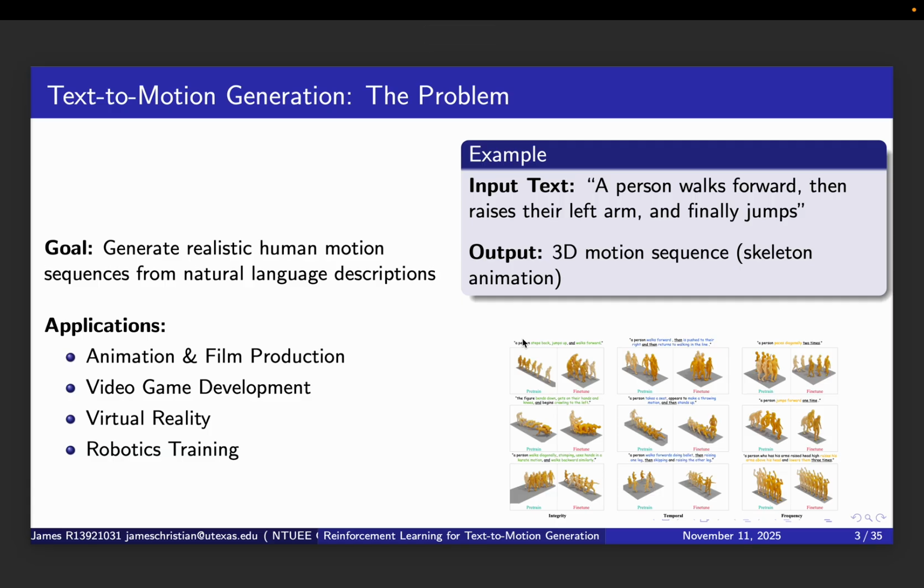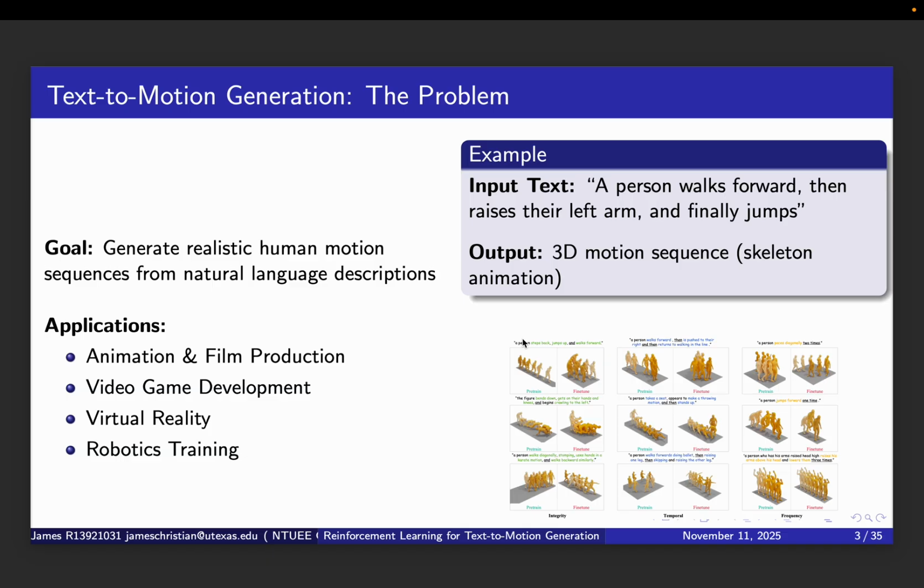So what exactly is text-to-motion generation? The goal is simple but challenging. We want to generate realistic human motion sequences directly from natural language descriptions. This technology has numerous practical applications. In animation and film production, it could dramatically reduce the time and cost of creating character animations.